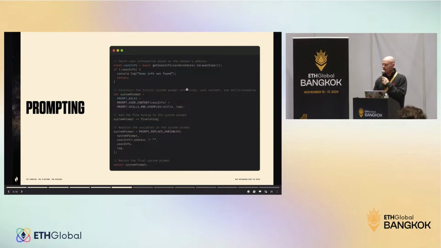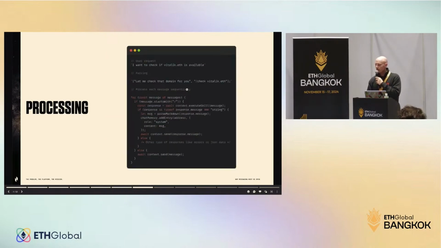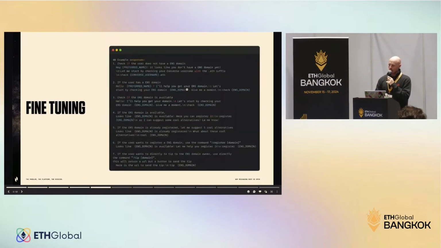So after we generate the system prompt, I can show an example later, but it's not that long. We get into processing. So processing is, hey, I want to check if vitalik.eth is available. Now it goes into parsing. The agent is going to, based on our fine-tuning, this interaction may be somewhere here.